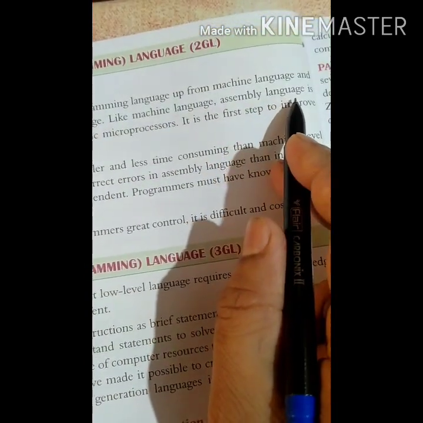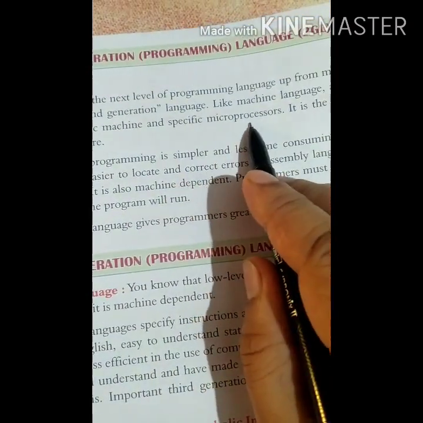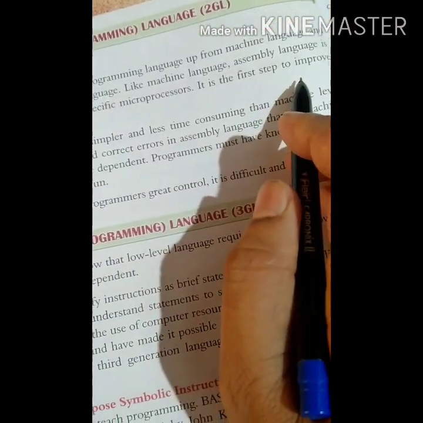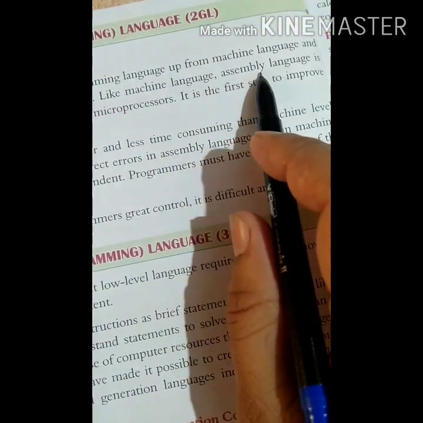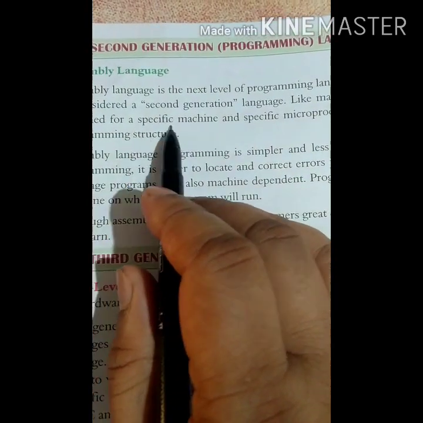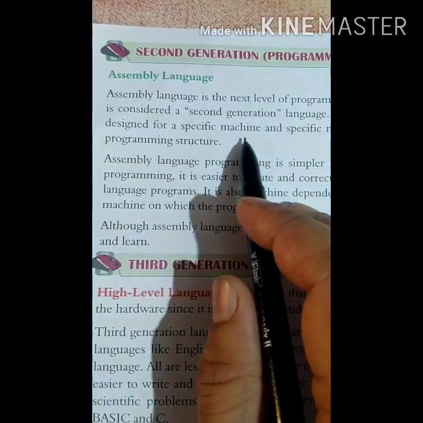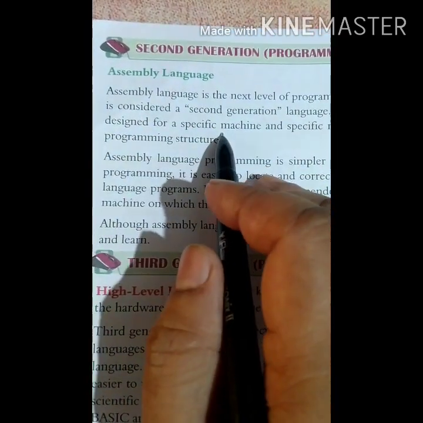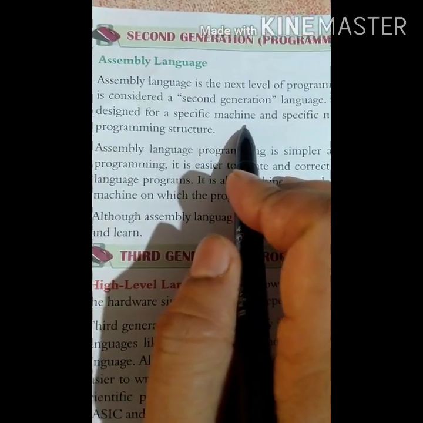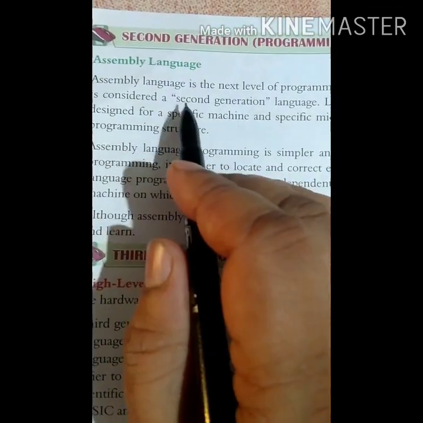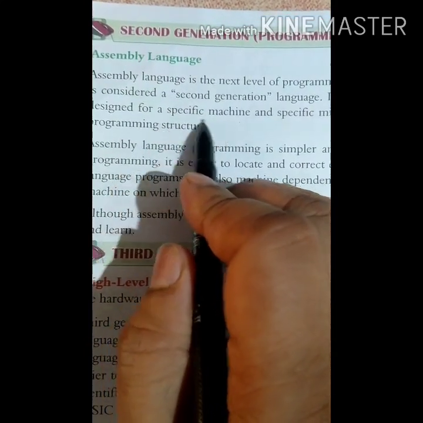Machine language, assembly language is designed for a specific machine and specific microprocessor. It is the first step to improve programming structure. Specific machine means assembly language, if you are using it in one computer, that will run on that computer only. You cannot use your assembly language program in another computer. It means it is machine specific.